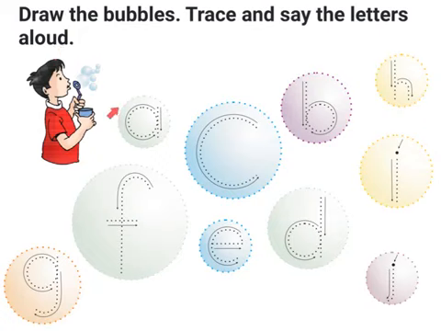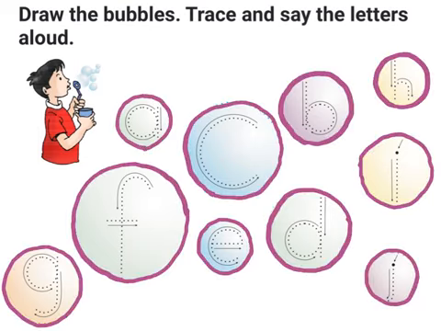So first we have to draw all the bubbles. So let's start doing that. So now I've taken my pencil and I'm going to start joining the dots. And once it's complete, it will look like this. Now I will start joining the dots. I will start from the letter A. I will join the dots and follow the directions. And I get the letter A.